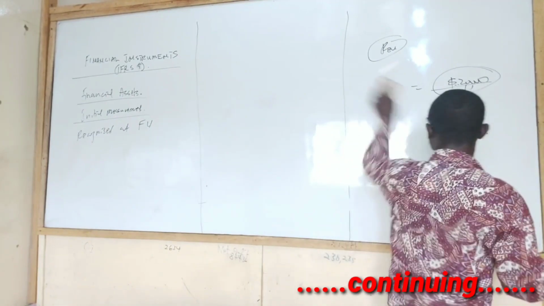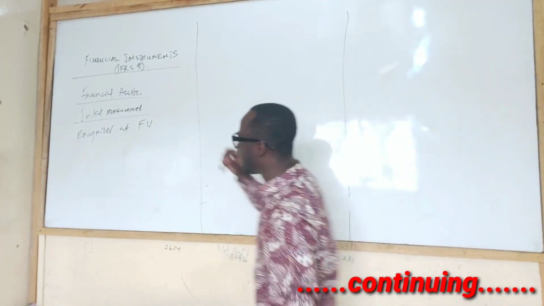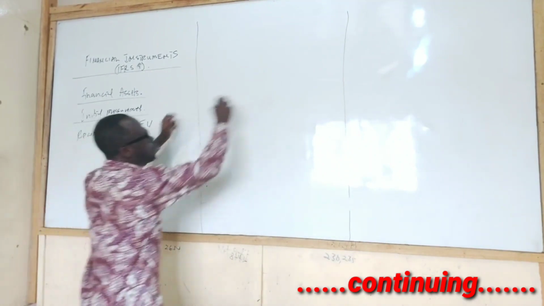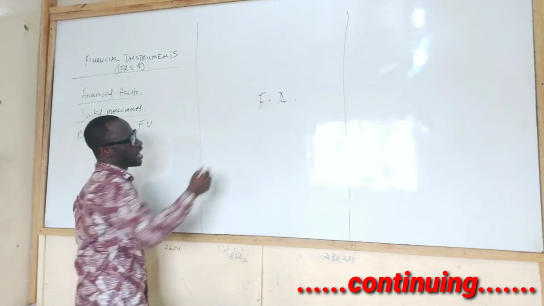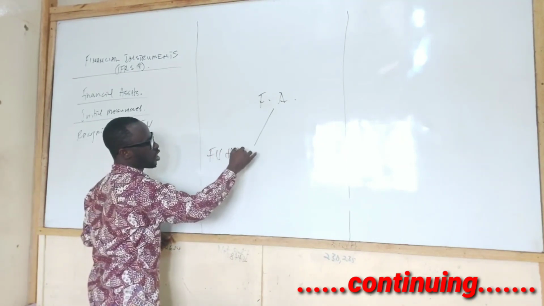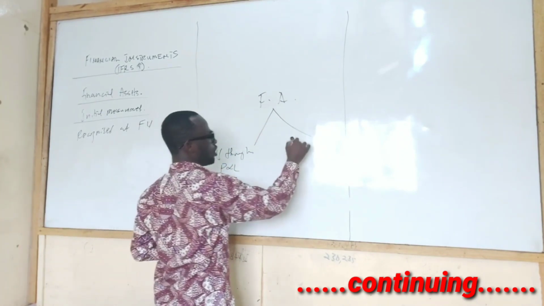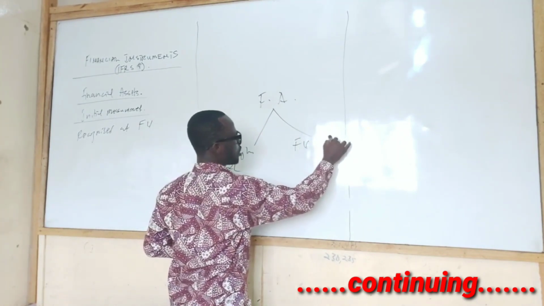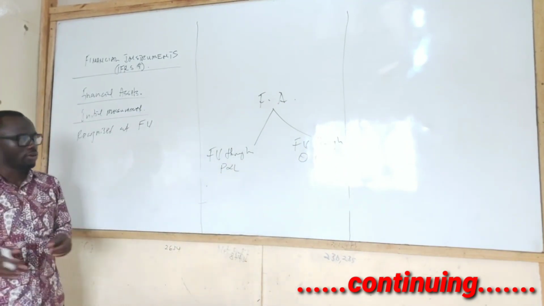What does that mean? It means two statements are there you must understand. Number one, when it comes to financial assets, there are two ways we recognize financial assets. Number one, fair value through profit or loss. And then two, fair value through other comprehensive income. Let me explain that very well.